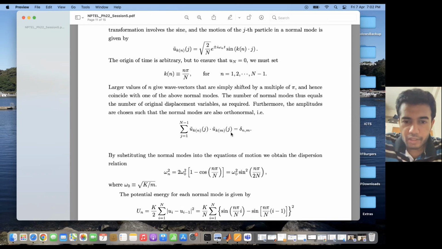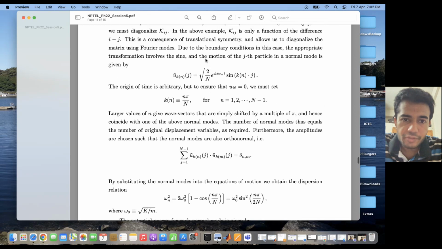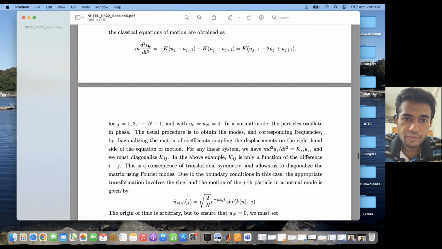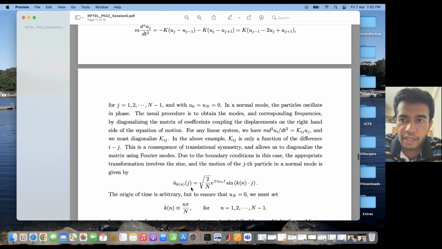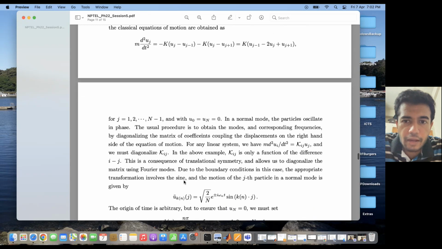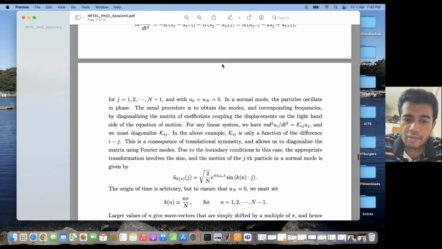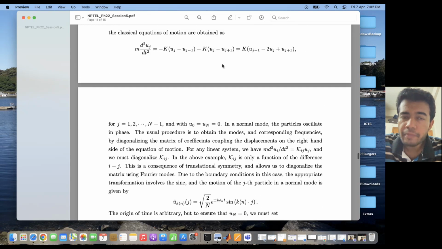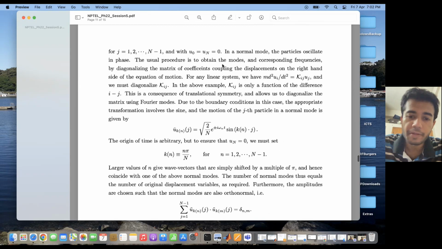Now what I do is substitute the normal modes into this equation of motion. In place of uj, I put u tilde kn at j, and similarly on the right hand side also I do the same. Then I use the formula for sine a minus sine b and sine a plus sine b.